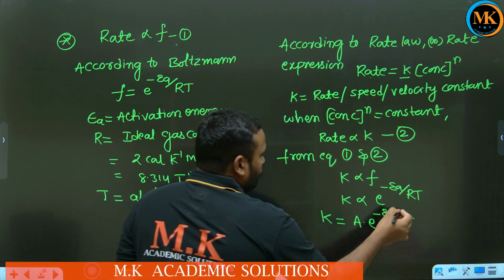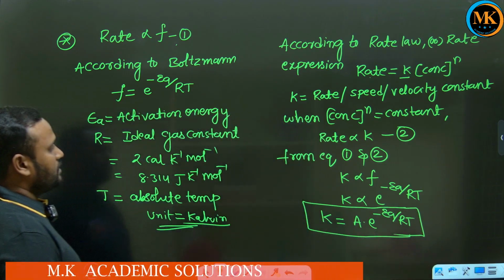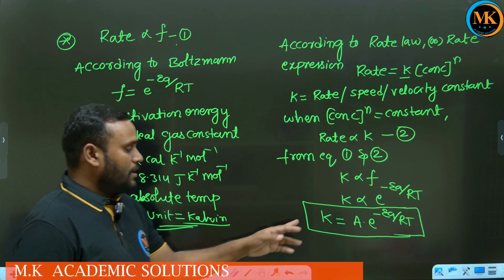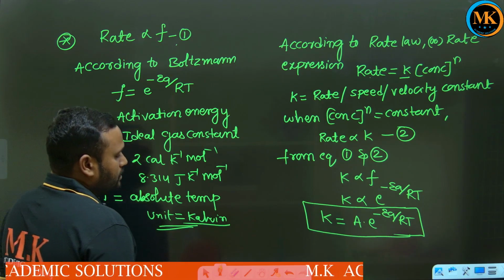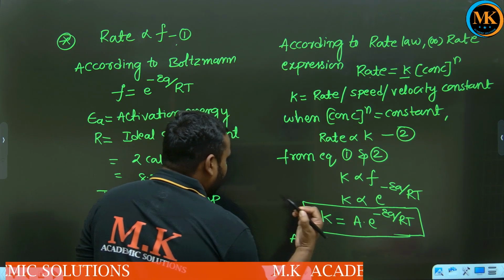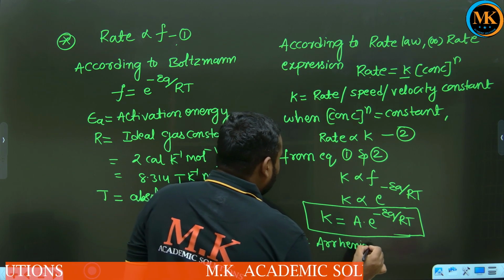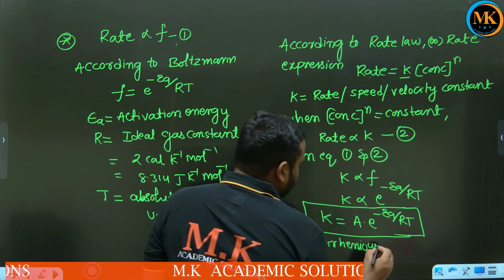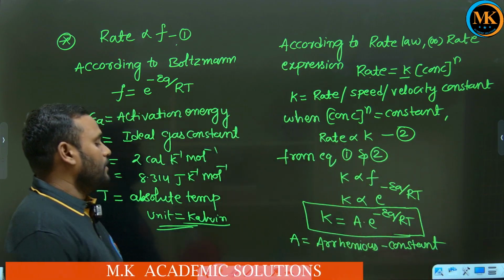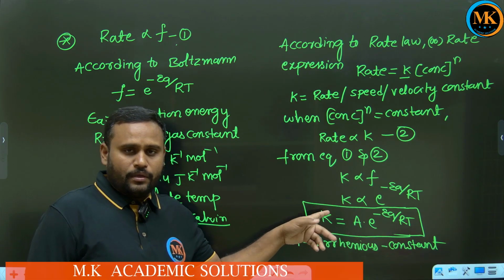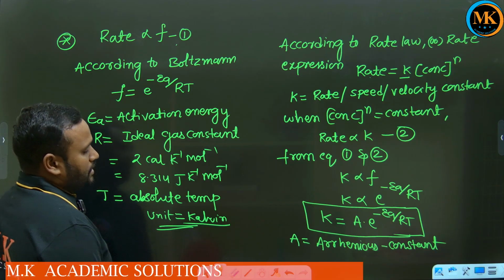Okay, so this is known as the Arrhenius equation. So what is the Arrhenius equation? K equal to A into e to the power of minus EA by RT. In this, A is called the Arrhenius constant. The Arrhenius constant also has the same units as the rate constant, or speed constant, or velocity constant.